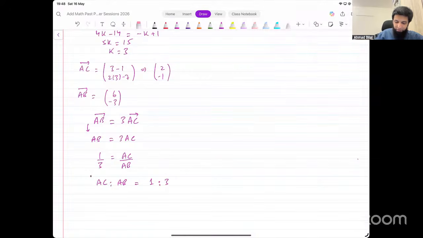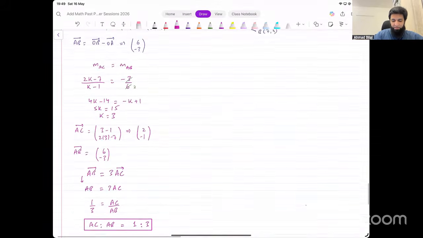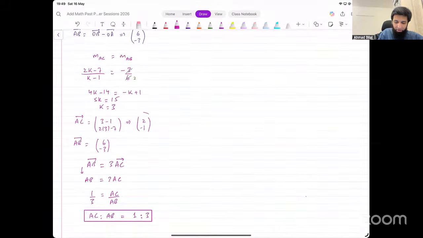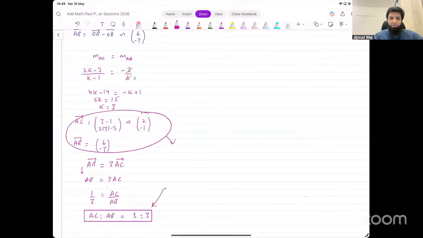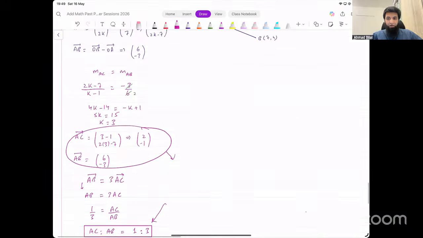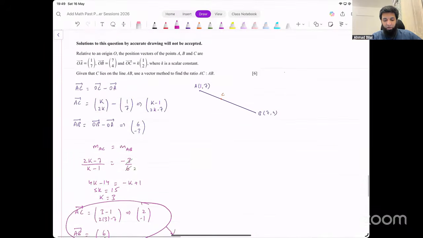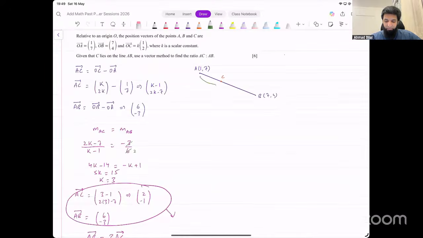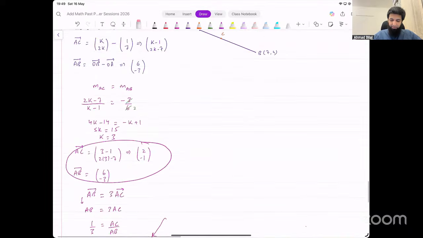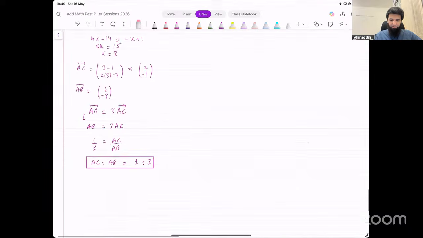Now, you don't have to show all of this working. I just did that to make sure that you understand the process. You can skip some of these steps. For example, right after this, you can actually directly write this answer. You can just see that that's the ratio. Do not write 3 to 1, that will be wrong. It's 1 to 3 because AC is smaller and AB is bigger. They asked you to find the ratio AC to AB. That's 1 ratio 3, not 3 ratio 1. Okay? And that's our final answer, 1 to 3.